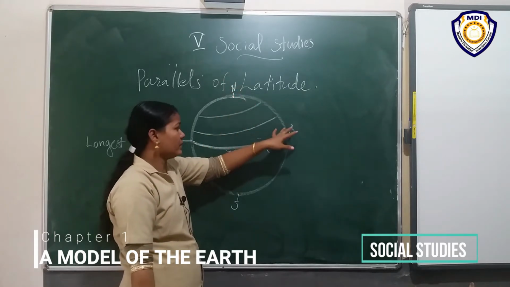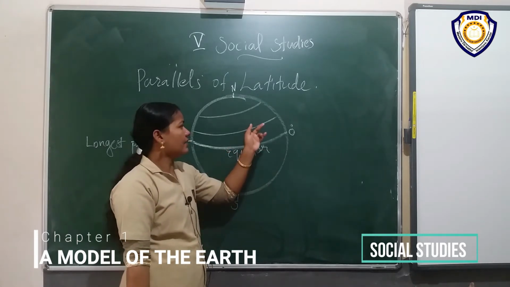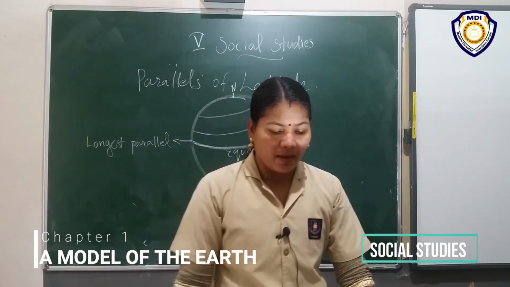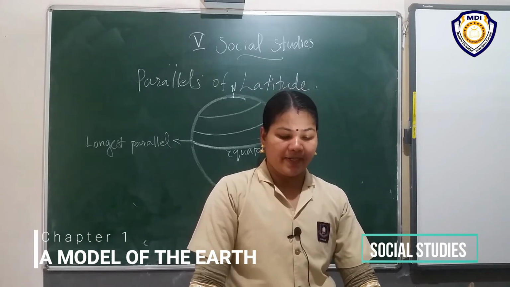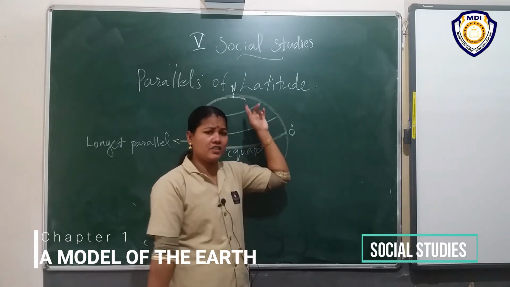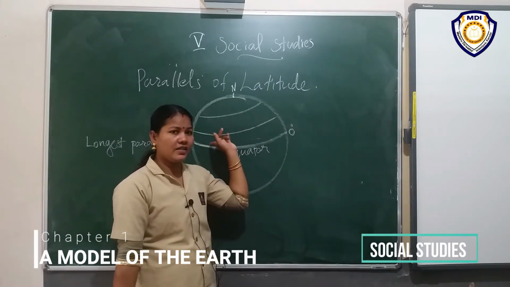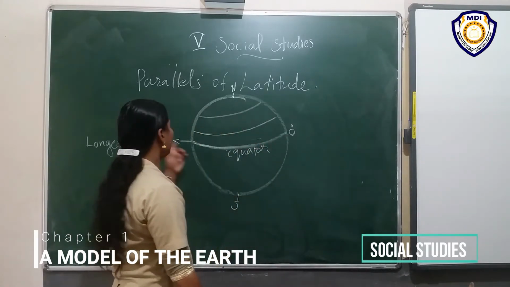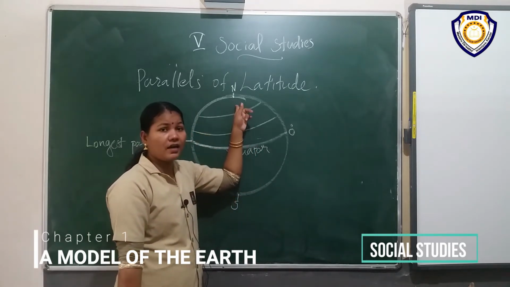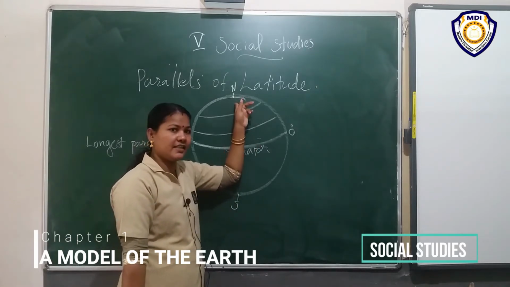Okay, listen, which is the longest parallel? Equator is the longest parallel. Other parallels decrease in length. These parallels keep decreasing in length as they move towards the poles. The nearer they are to the poles, the more the length decreases. Listen here. Here is the longest parallel, or the greatest parallel, that is the equator. As others move towards the pole, the length decreases. Is it clear?